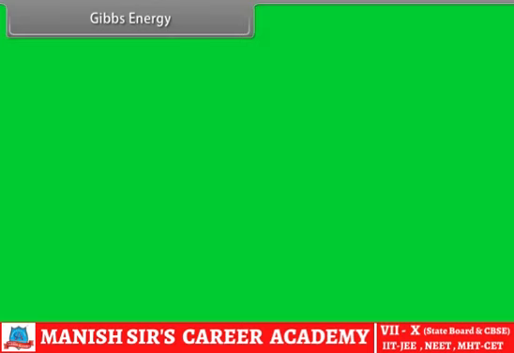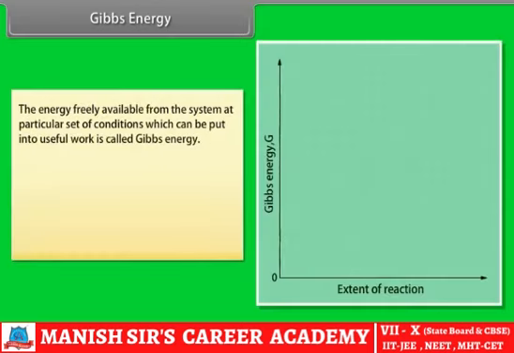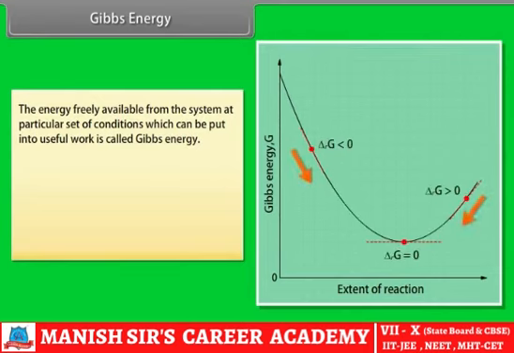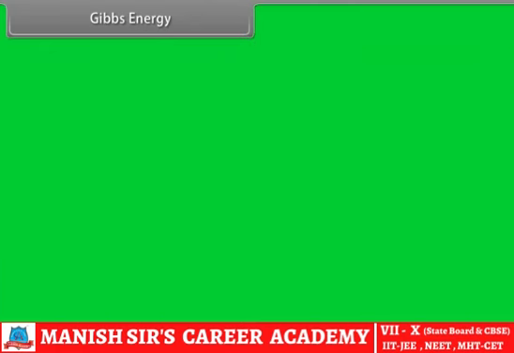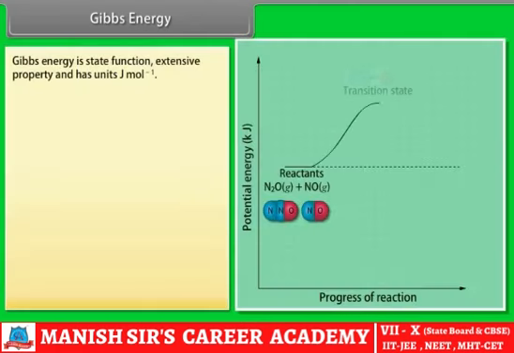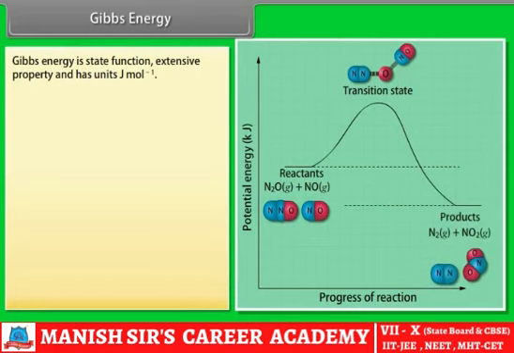Gibbs energy. The energy freely available from the system at a particular set of conditions, which can be put into useful work, is called Gibbs energy. Out of the total energy associated with the system, a part of it is random energy, which is non-convertible into work. The Gibbs energy can be represented as G equals H minus TS. Gibbs energy is a state function, an extensive property, and has units joule per mole.